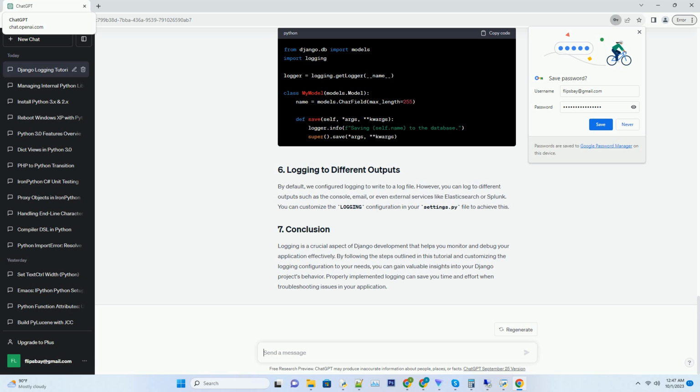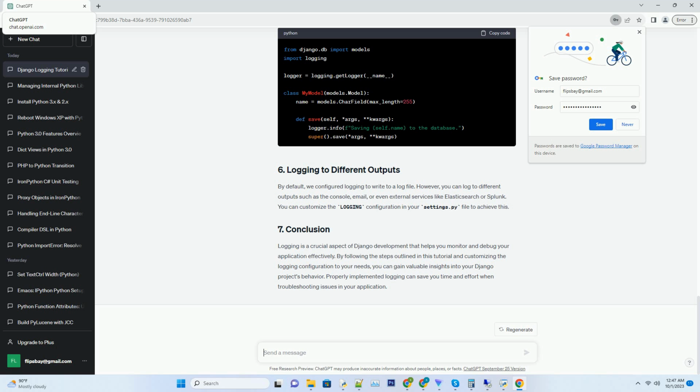You can also use logging in your Django models to track important model-related events. Here's an example of how to use logging in a model. By default, we configured logging to write to a log file. However, you can log to different outputs such as the console, email, or even external services like Elasticsearch or Splunk. You can customize the logging configuration in your settings.py file to achieve this.